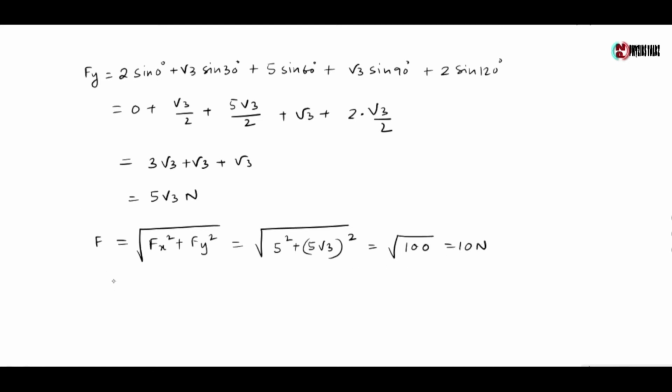Now if the resultant force makes an angle theta with the x-axis, then tan theta equals Fy by Fx, which is 5 root 3 by 5, which gives root 3. So theta equals 60 degree. So the resultant is 10 Newton and it makes an angle 60 degree with the positive x-axis.